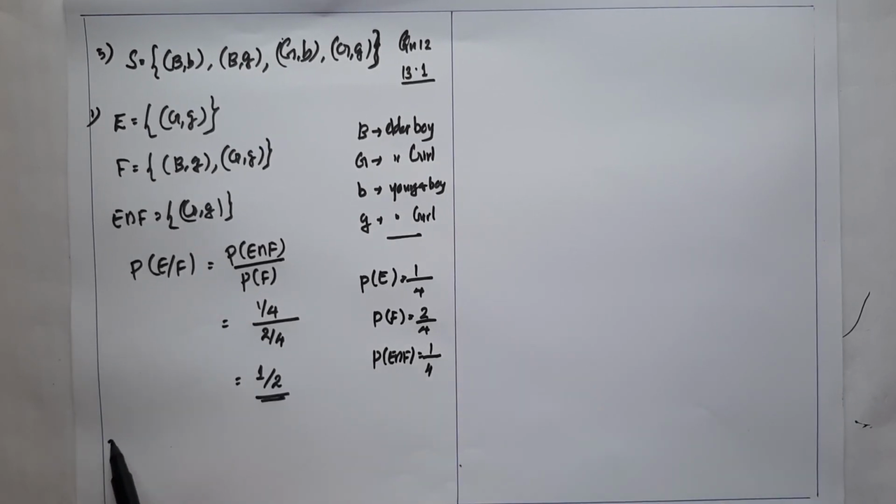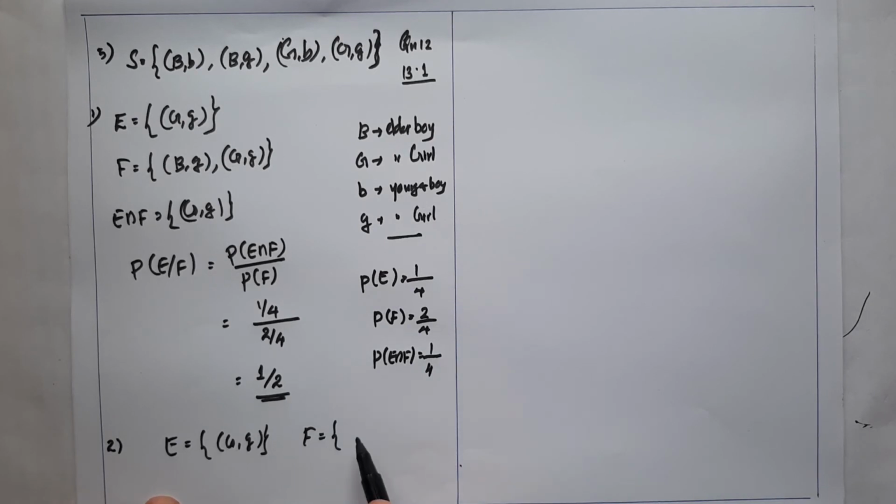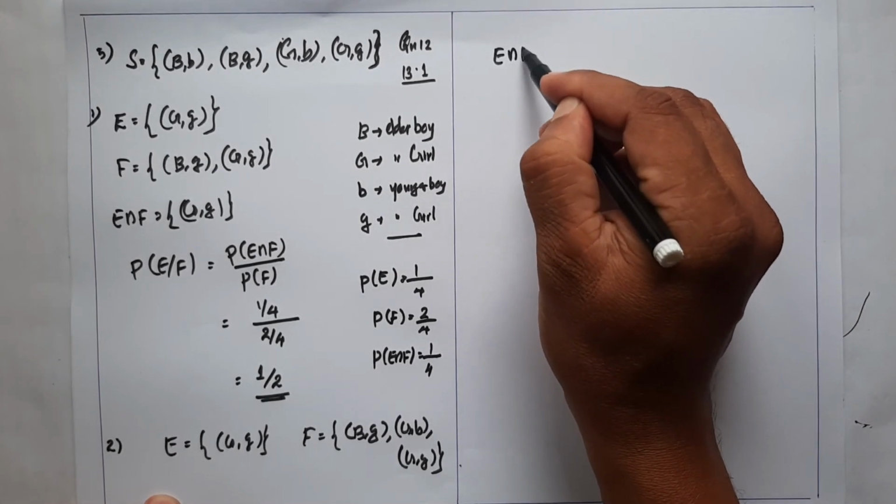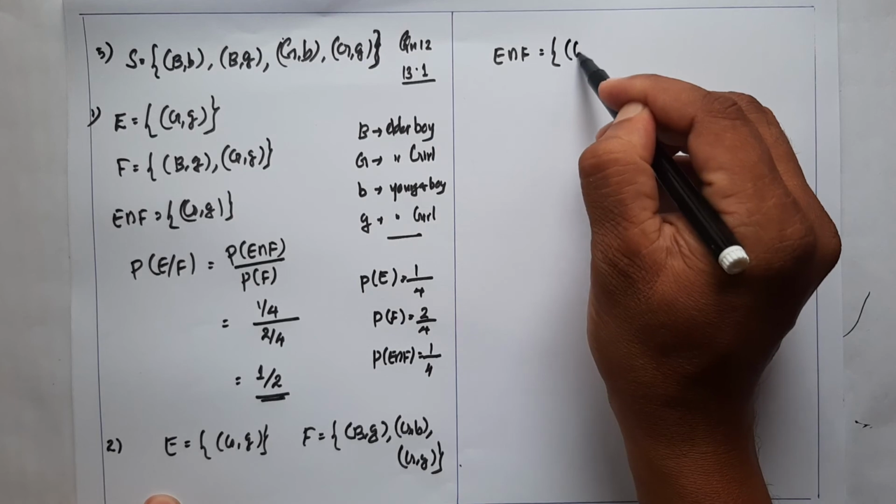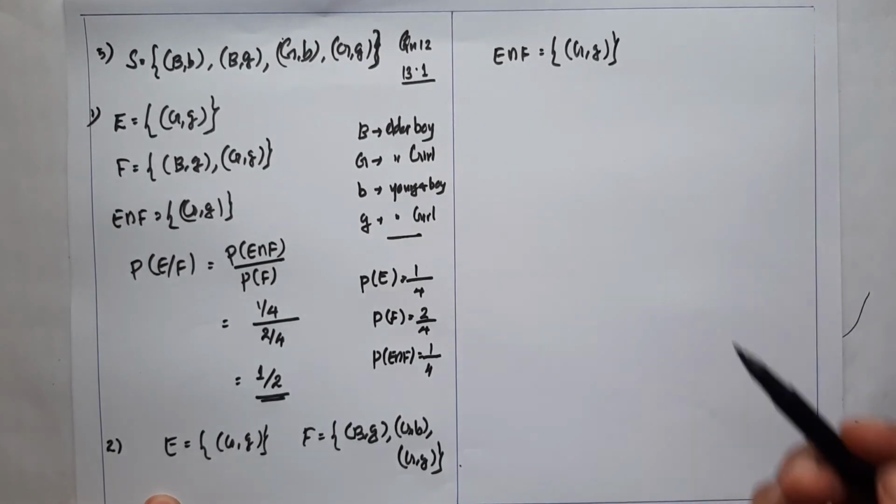Now for the second question, E is the same, G, G. What is F? Our second question says that at least one is a girl. Find the conditional probability that both are girls given that at least one is a girl. The second event, at least one is a girl, means one or more girls is considered. That is, we consider BG, GB and GG. And therefore E intersection F is the same answer, G, G.